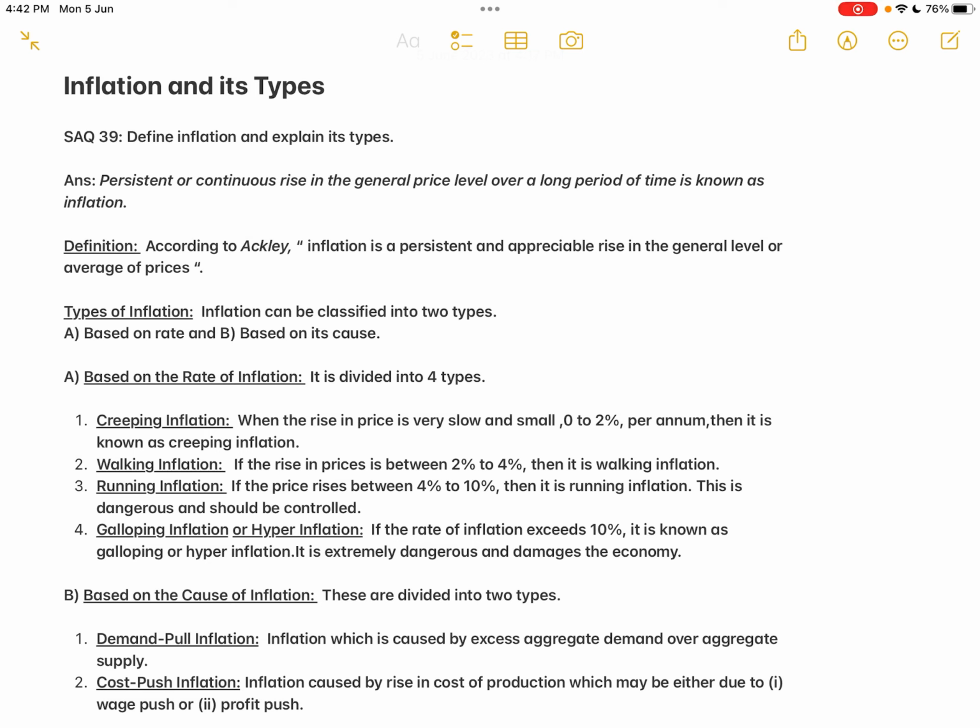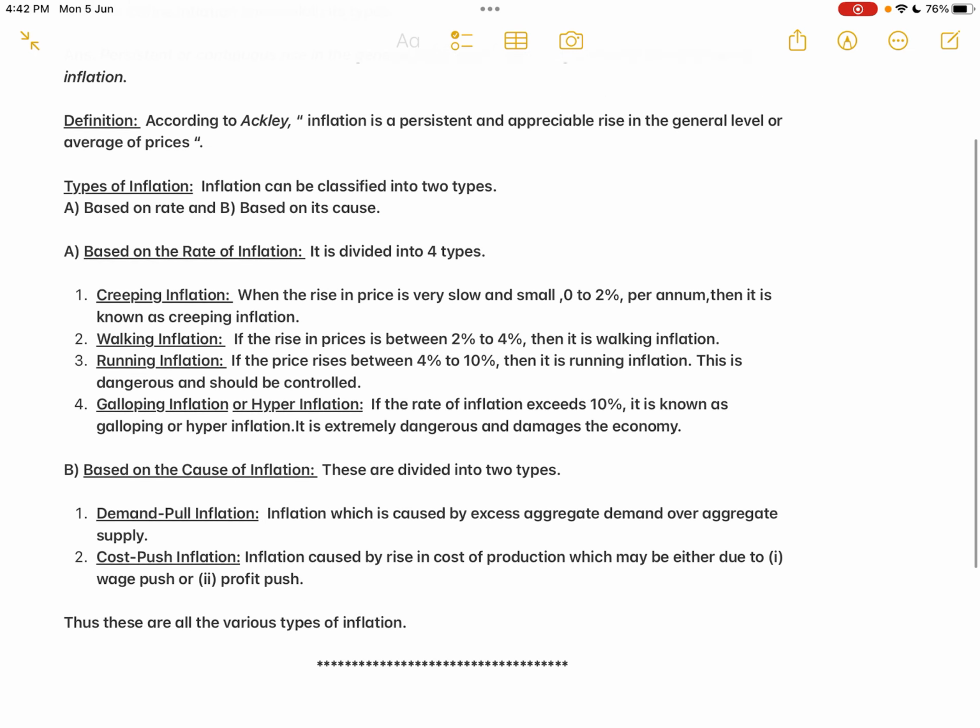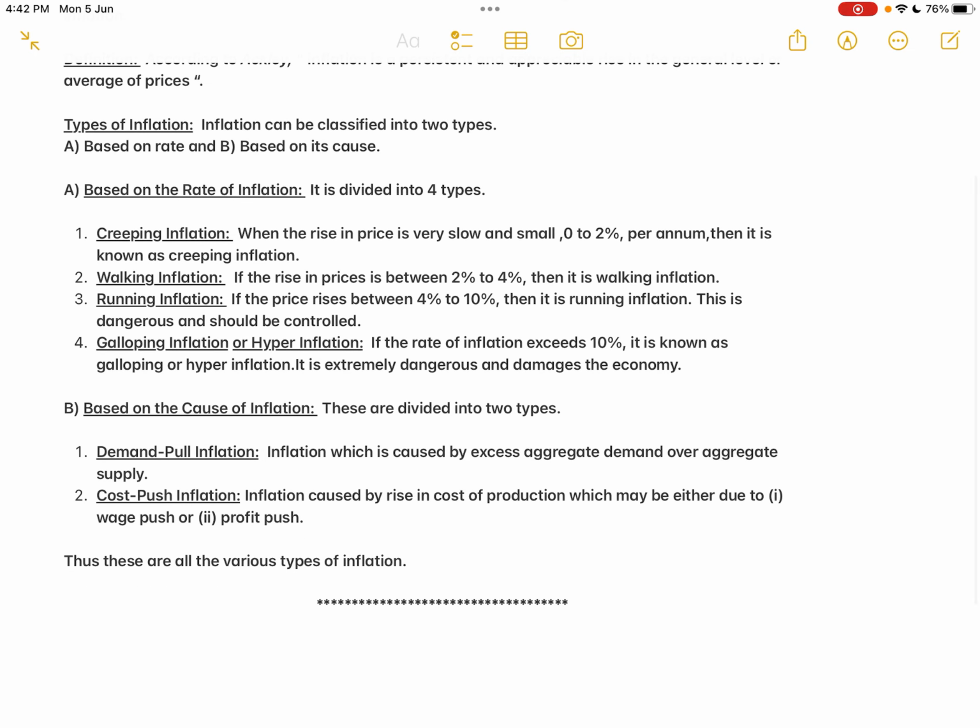And there are various types of inflation which can be classified into two types. First one is based on rate, and the second one is based on cost. Okay, so now based on the rate of inflation, it is divided into four types. The first one is creeping inflation.